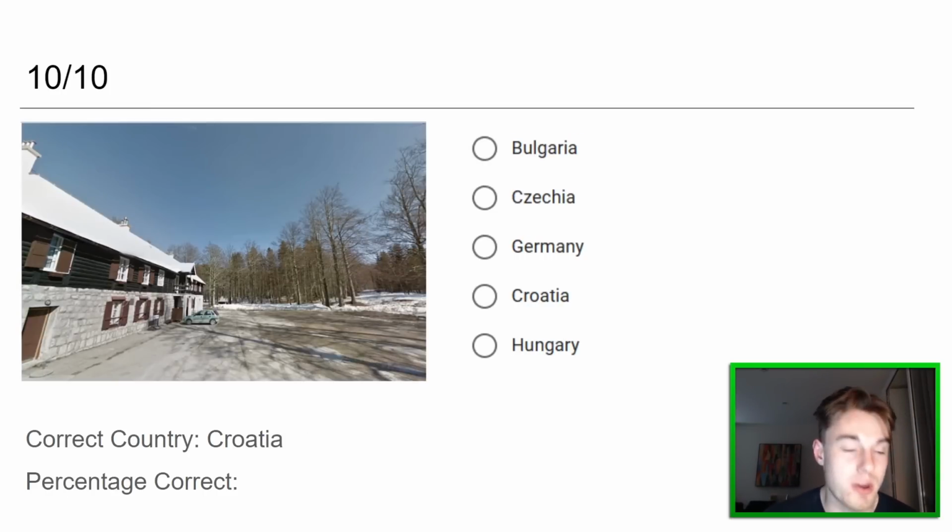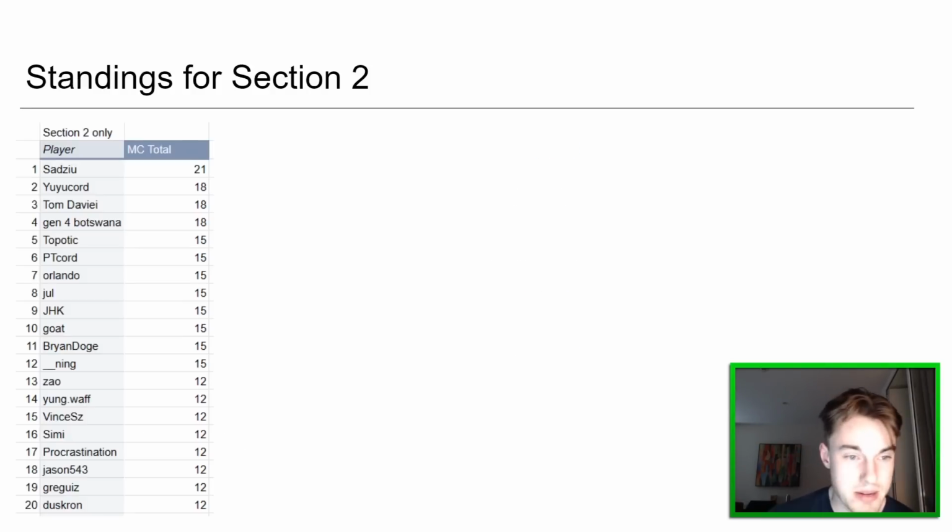And the last one here, Croatia, yeah. Bro. Czechia is such an obvious answer. Like, it looks like it. But Germany made the least sense, definitely. Then Croatia made the next least sense, and I should have just gone for it. But yeah, I don't know. Sometimes I play it too safe with these kind of things.